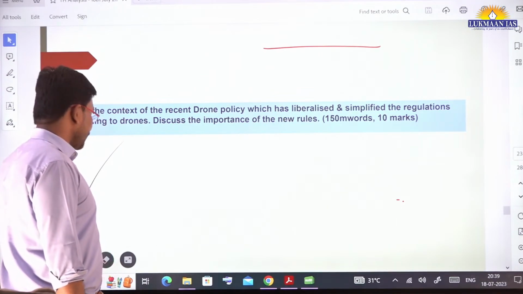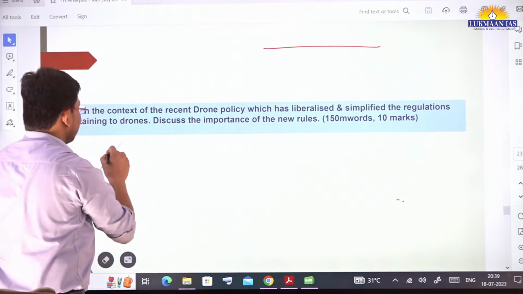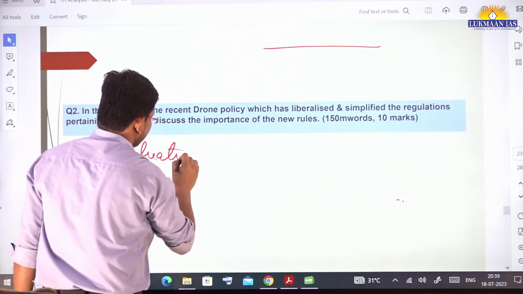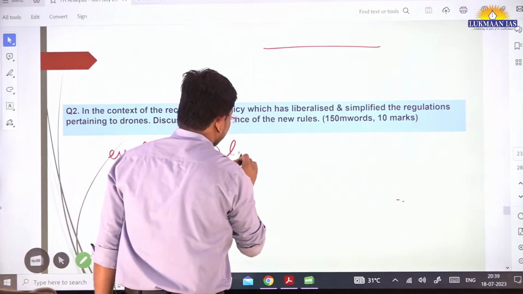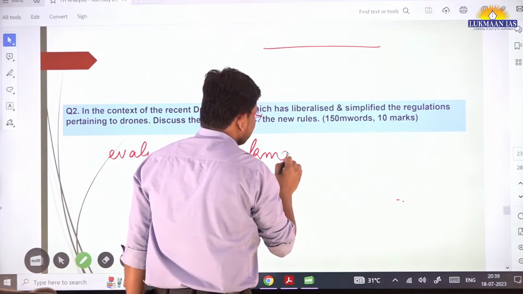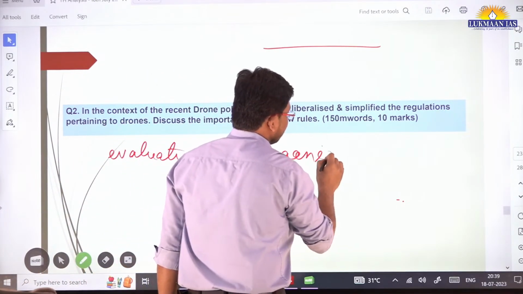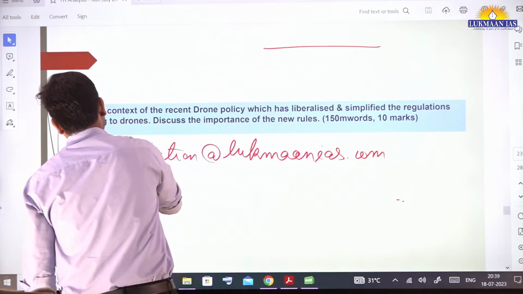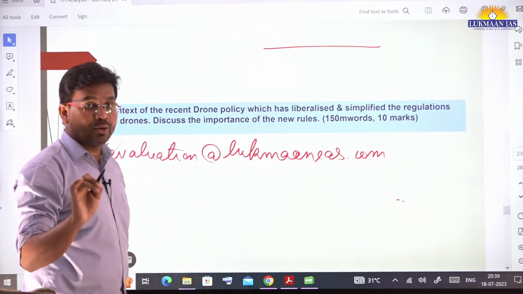So we do have a question for you, and after writing an answer to this question, you can share your answer with us at evaluation@lukmaanias.com. We are going to evaluate your answer and give you back your evaluated copy.